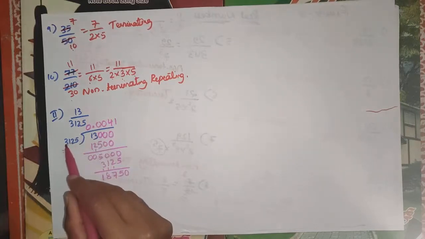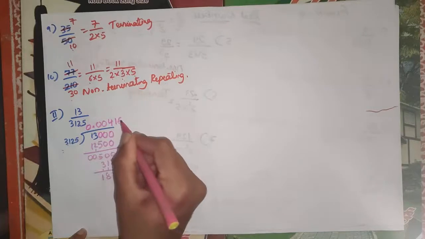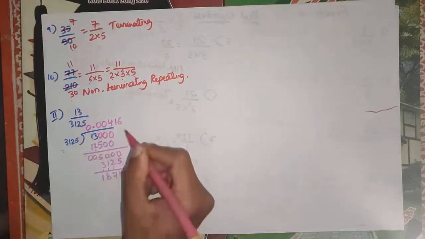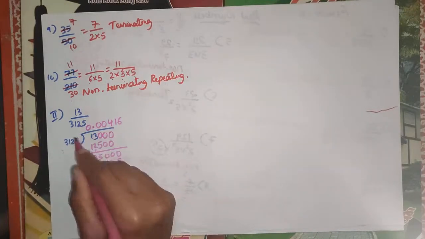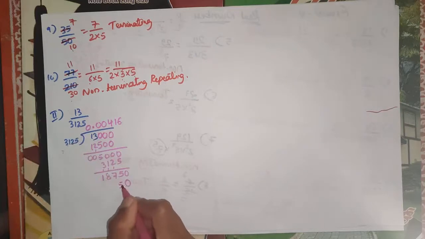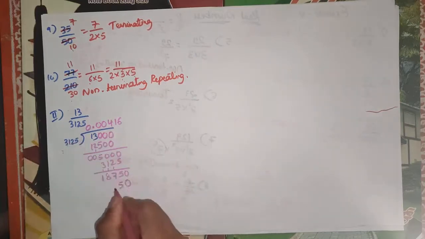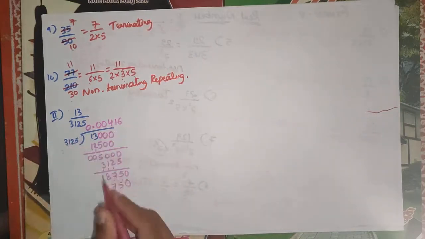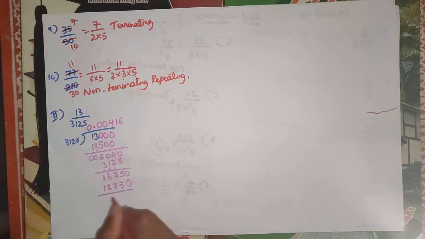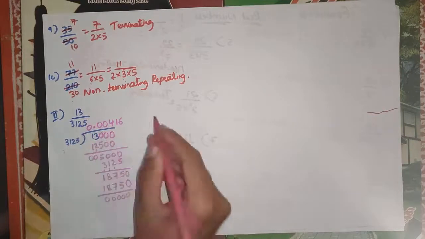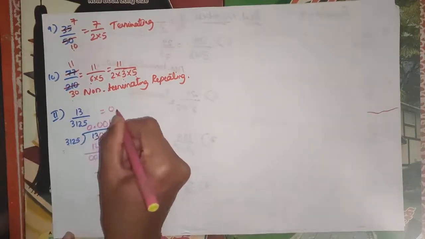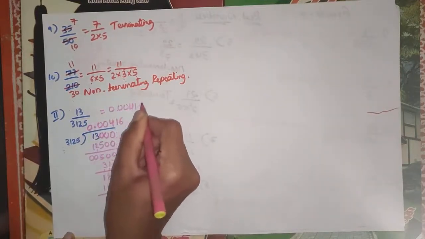So we know 3 6 are 18. Okay, I take 6. Okay, 6 5 are 30, carry 3. 6 2 are 12 plus 3 is 15, carry 1. 6 1 are 6 plus 1 is 7, 6 3 are 18. Okay, so now here the remainder is 0. Okay, then here the decimal expansion is 0.00416.